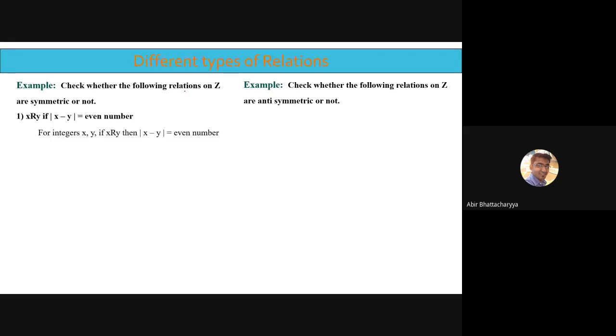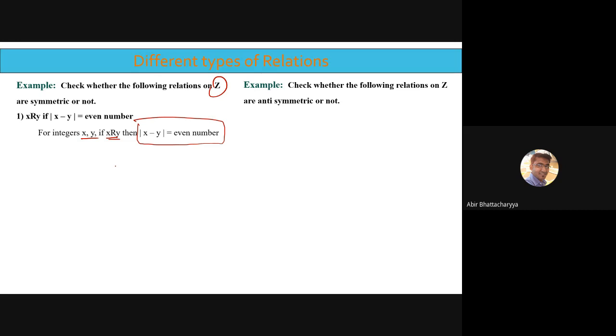Because the set is integer, we'll take two integers x and y. If x is related to y, then what can we write? x minus y is an even number. Mod of x minus y is an even number.